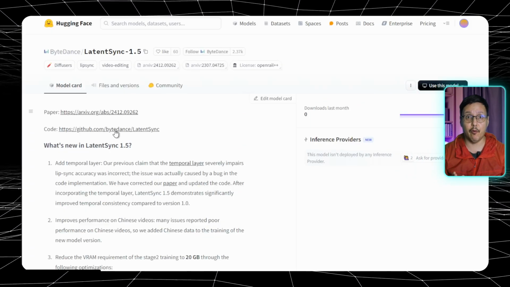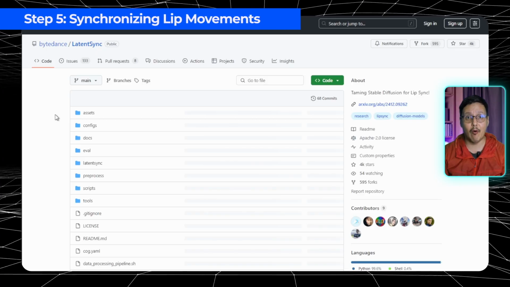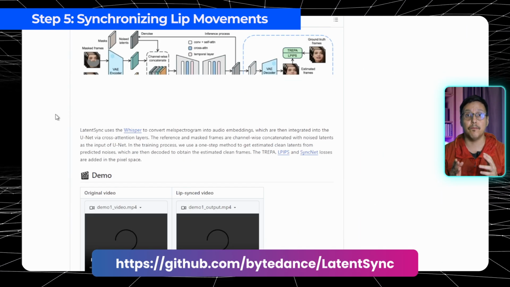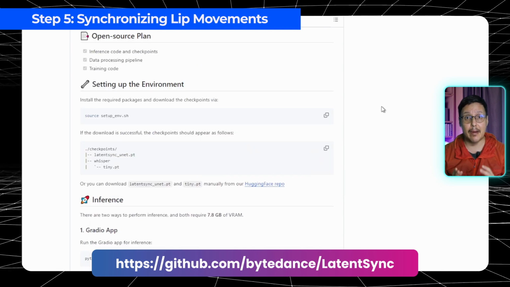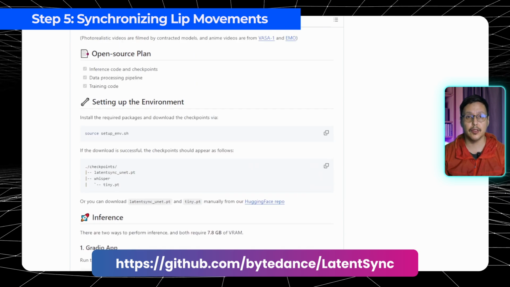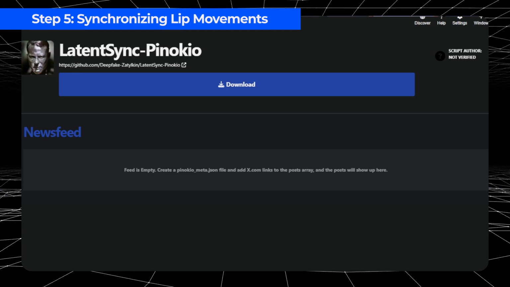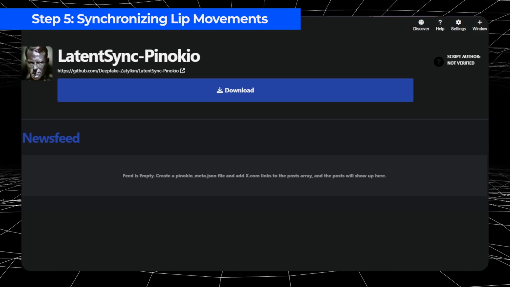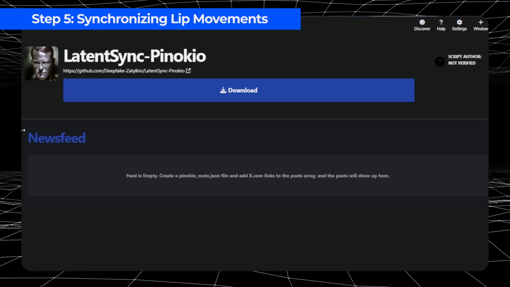Once we have our footage of the avatar, we need to synchronize the lip movement. This is where the magic happens. We'll use LatentSync for lip syncing, one of the best options available right now. You can download it from GitHub and install it manually, as it's not in the official Pinocchio store yet. There's an unofficial installation available in the community section if you prefer that route. I will include all the links for installation in the description below.